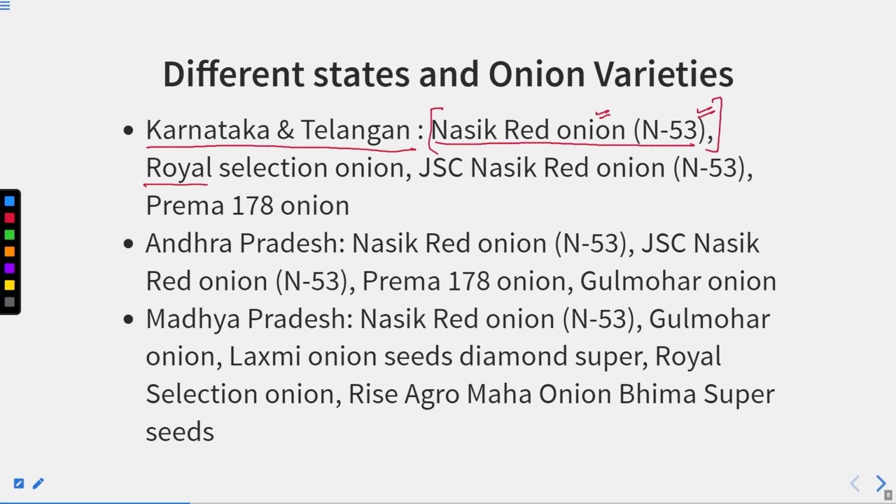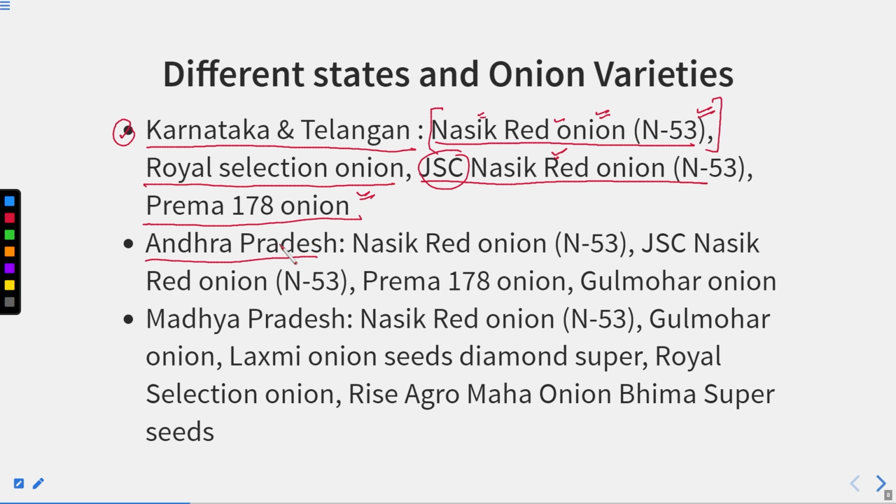Royal selection onion, this is another variety, JSC Nasik red onion N53, and Prema 178 onion. So these are some of the varieties of the states Karnataka and Telangana. Now, Andhra Pradesh.